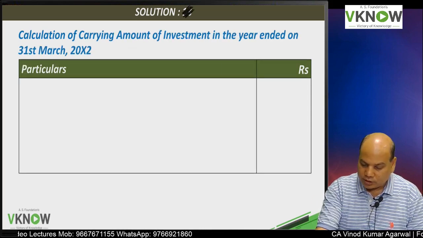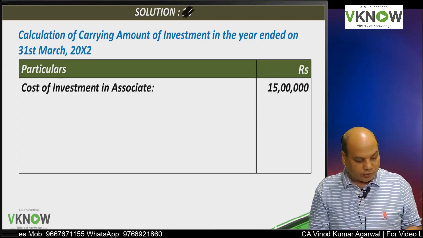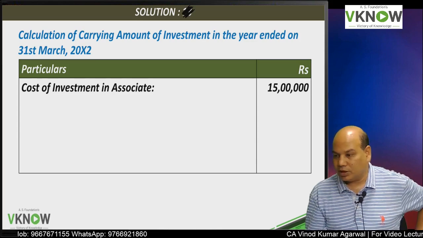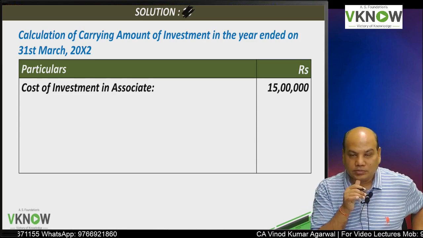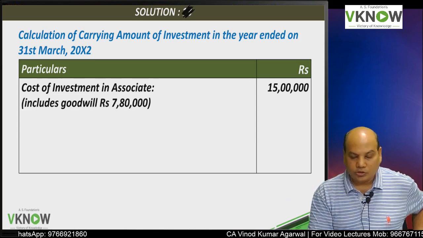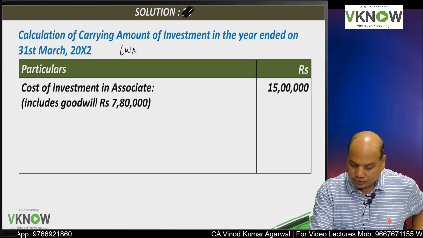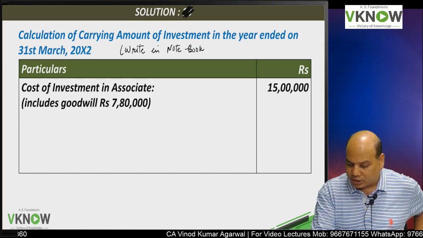Now next is calculation of the carrying amount of investment. Cost of investment 15 lakh. I have made some changes in the presentation. This you can write in the notebook. If you want a different presentation, the institute presentation is printed in the book.